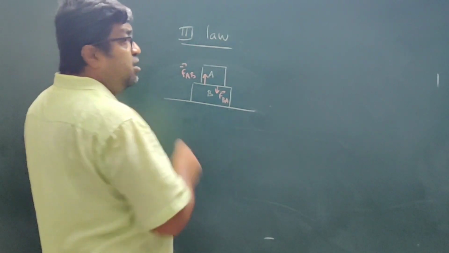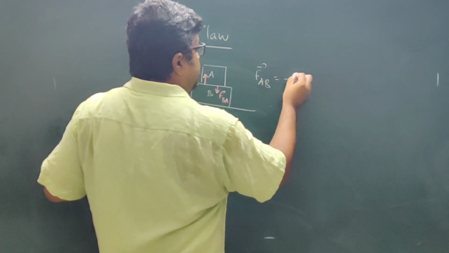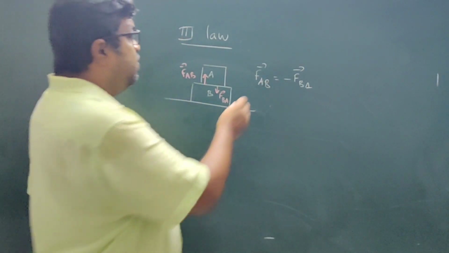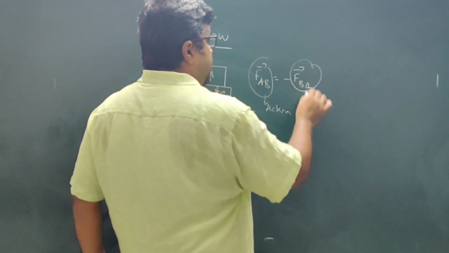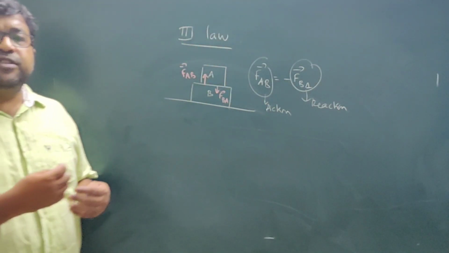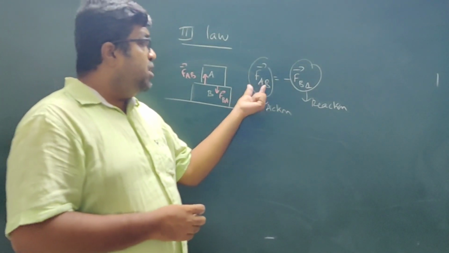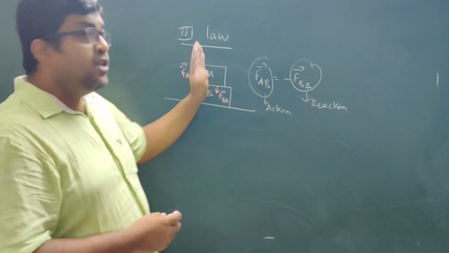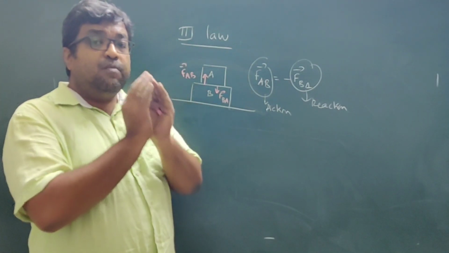Now Newton's third law says that FAB is equal to minus FBA. That is, if I take this force as action, then this is the reaction. So for every action there is an equal and opposite reaction. Action and reaction are always equal in magnitude but opposite in direction. See, one force is acting in the downward direction, another force is acting in the upward direction, so they are in opposite directions, and they are always equal in magnitude.